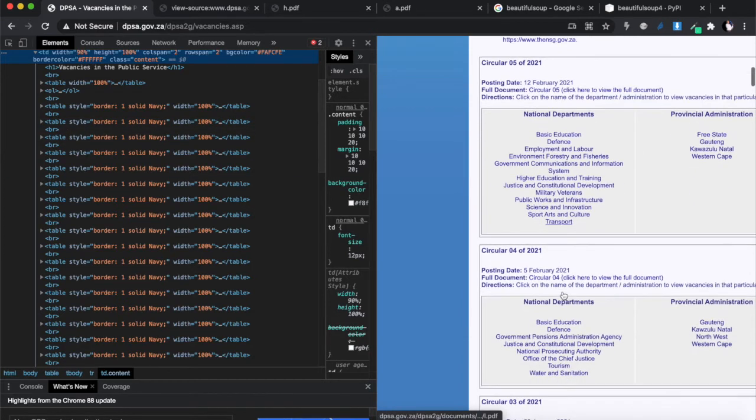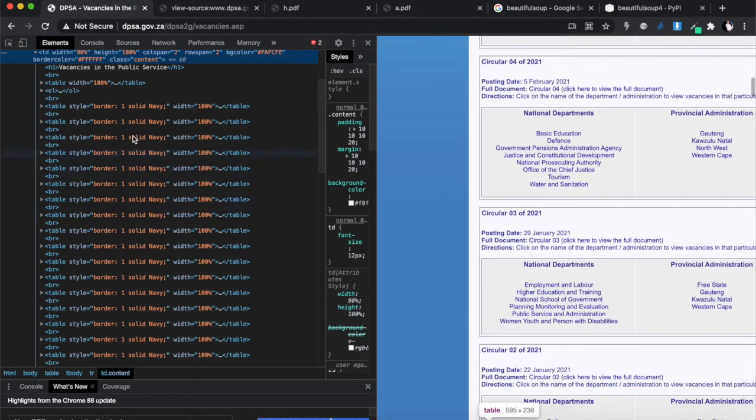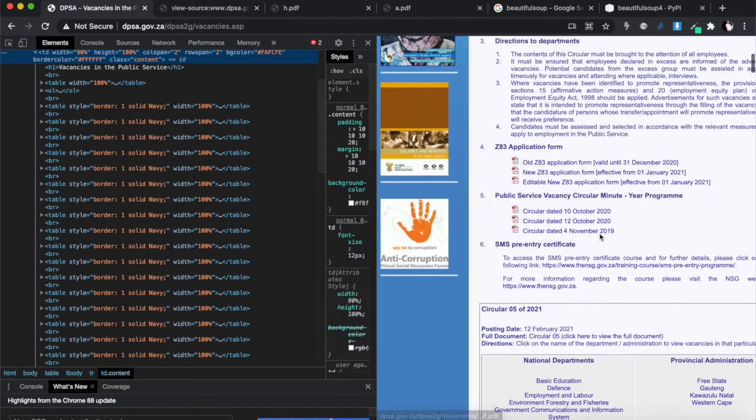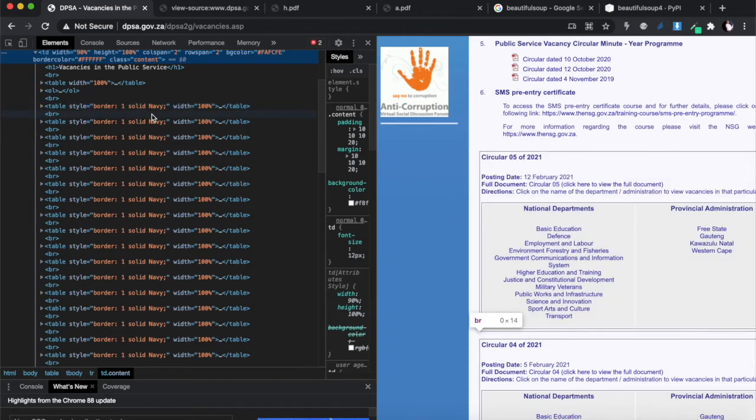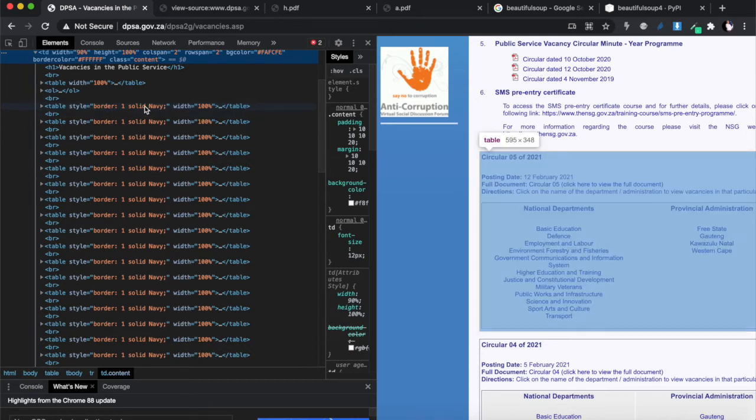If you go up here and check the other tables, you'll see these are all the different tables. The first table that we want, the one getting highlighted, is the very first one over there, circular 5. Every time they add a new circular, it will always be on top, because that's how they organize this. So if you look for all the tables that have this styling and always pick the first table, it will always be the latest table with the latest information, and that's what we want.